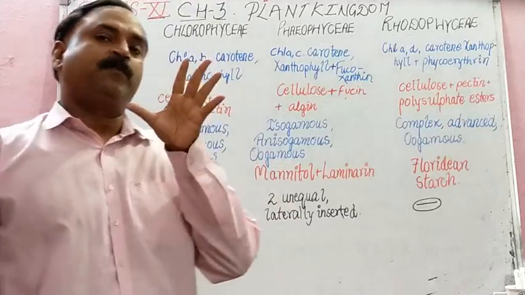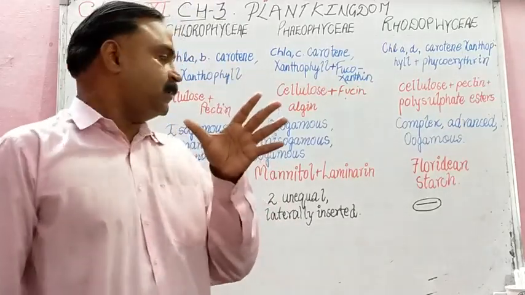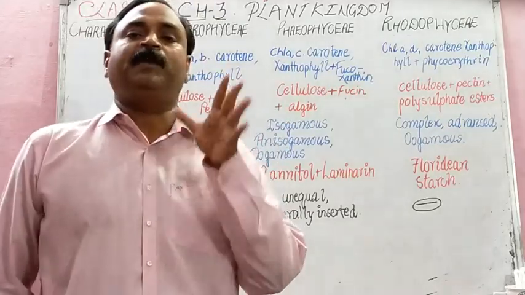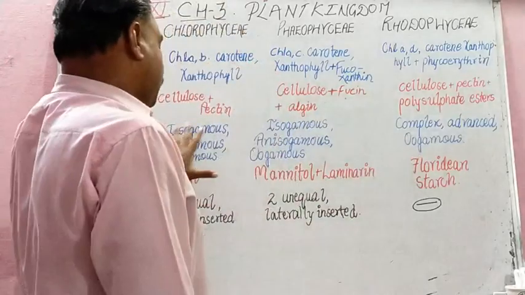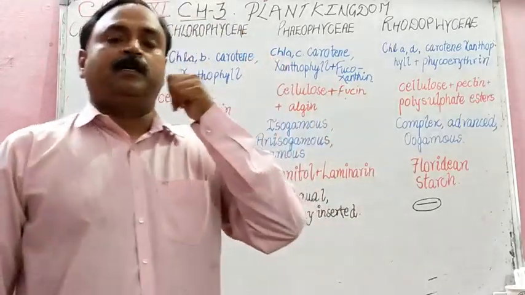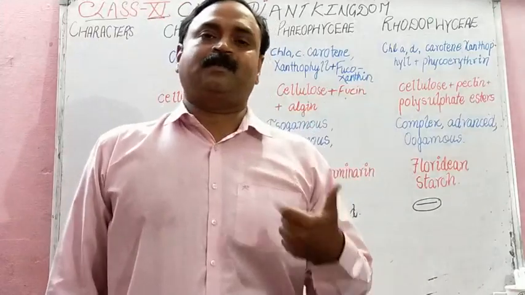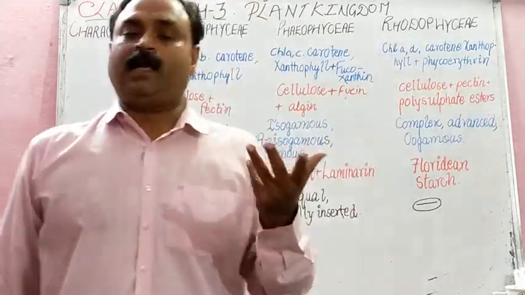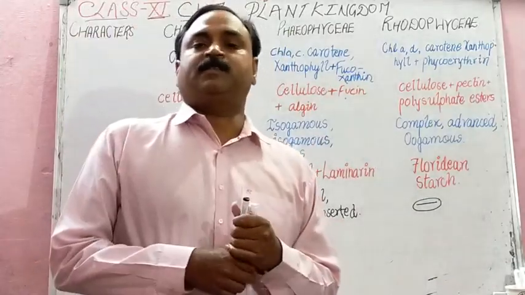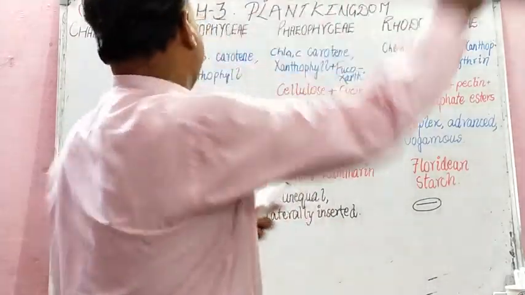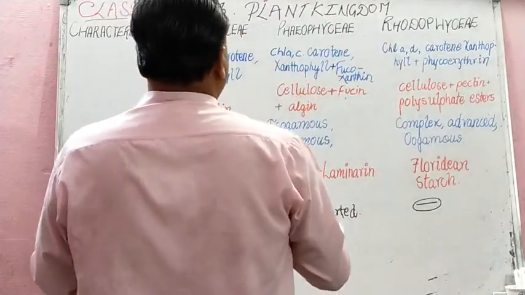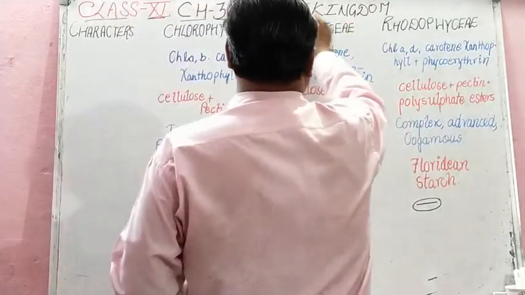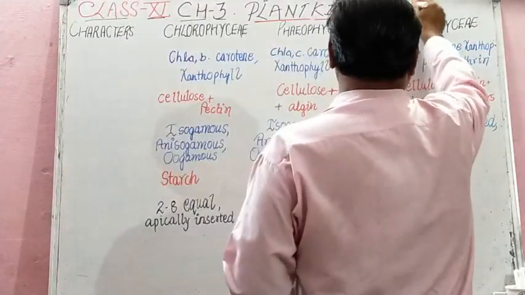So these are the factors on the basis of which we are going to study this chapter: important or general characters, classification, then economic importance and life cycle, with graphical representation of life cycle. So let us start with the first part of the plant kingdom, algae.